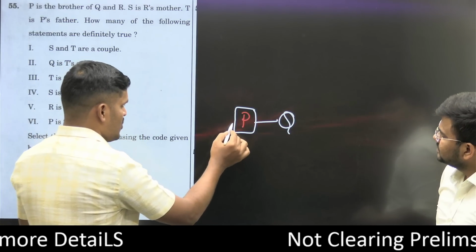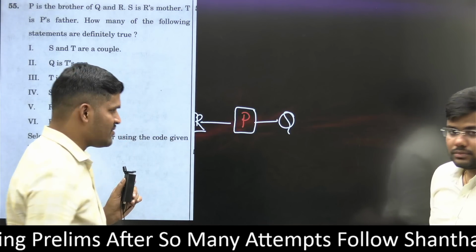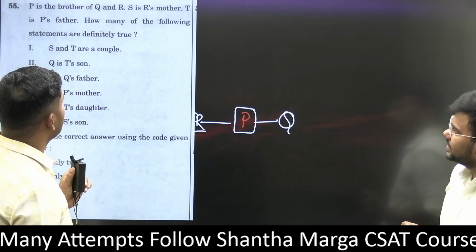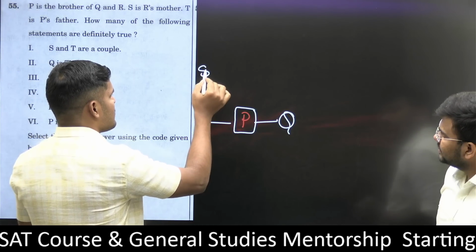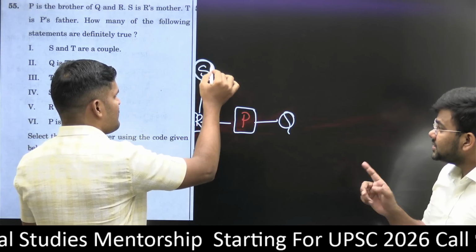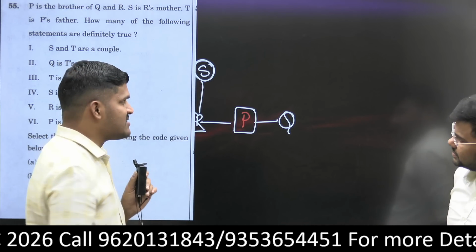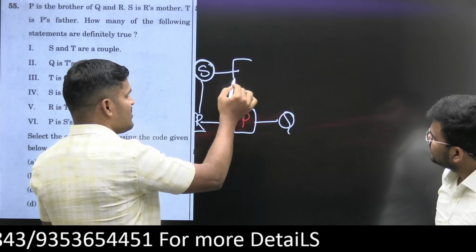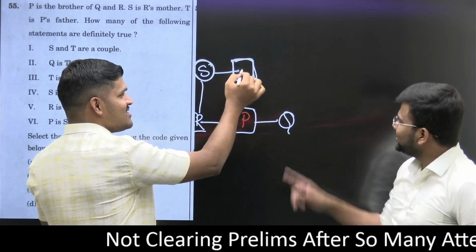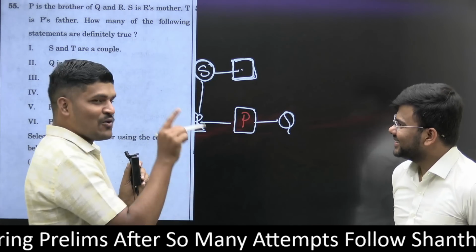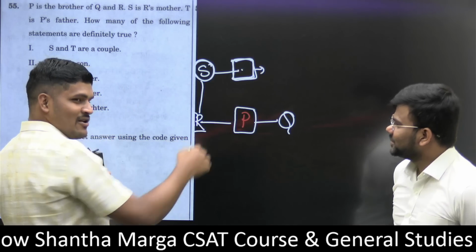Q and R. What is the gender of R? We don't know. S is R's mother. Means she is female. If there is a mother, then definitely there is a father. So we can say this is called a lungi, like the South Indian lungi dance. Lungi is always in square shape, so square means lungi, and lungi means male.